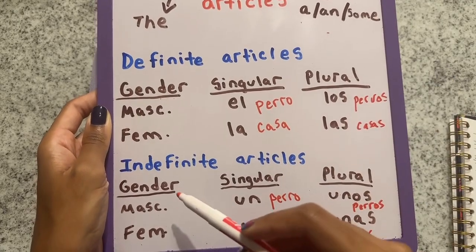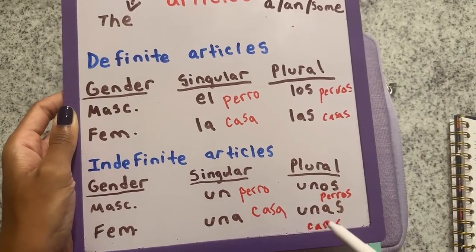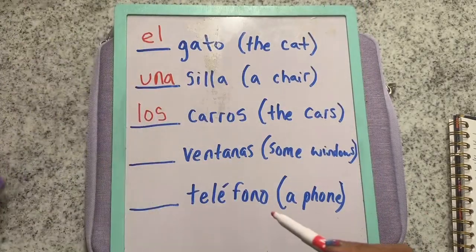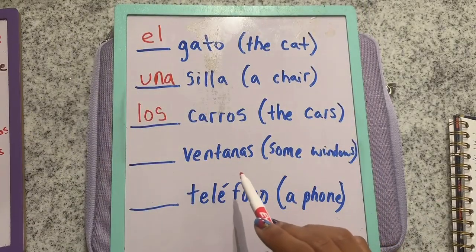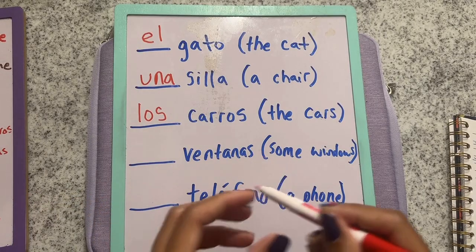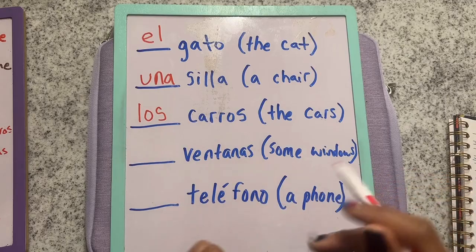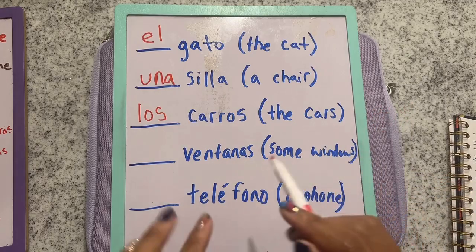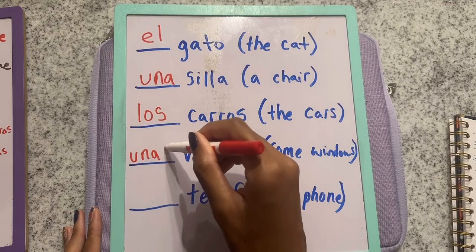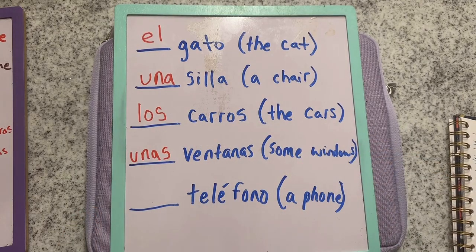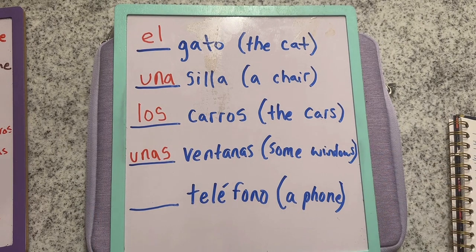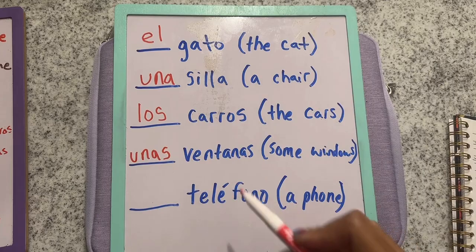Now, let's look here. If the gender is feminine and it's plural, like ventanas, unas. So unas ventanas. Ventanas is feminine, but it's also plural, and I said some. The only reason it would be las ventanas is if I said the windows. But I didn't say the windows. I said some windows. So this one is going to be unas. Like, yeah, I see some windows over there. Veo unas ventanas. I see some windows. So exactly.